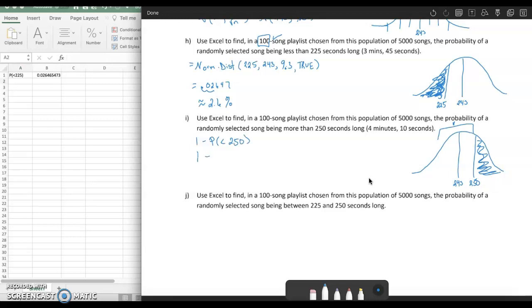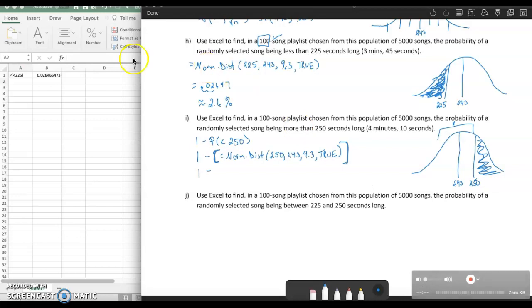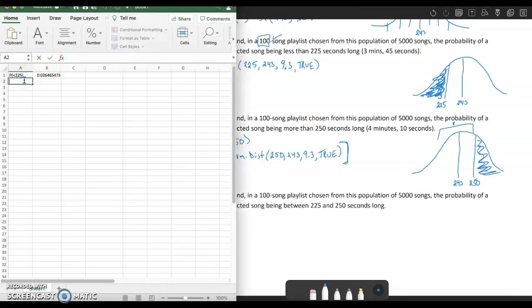So 1 minus, and then in order to calculate this part of it, we have to do equals NORM.DIST. I'll make this a bracket so it separates it. 250 in this case, everything else staying the same, with 243, 9.3, and true to figure out what this value should be. So let's calculate that, the probability of being less than 250.